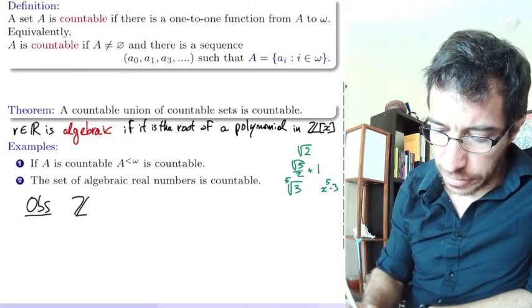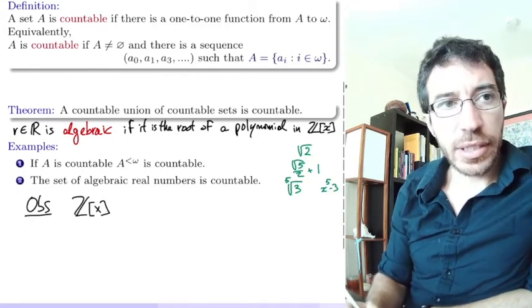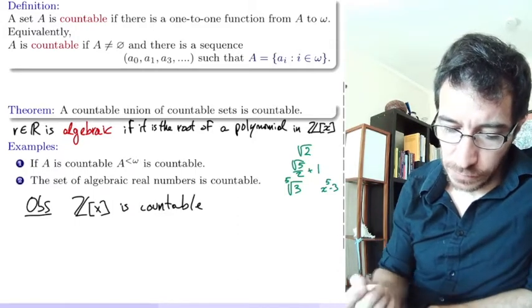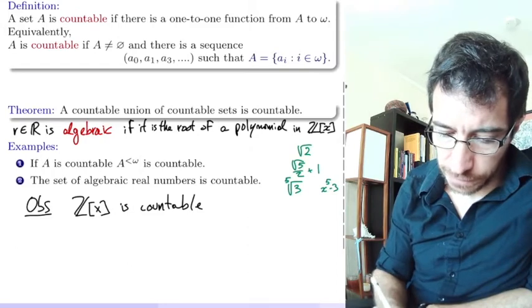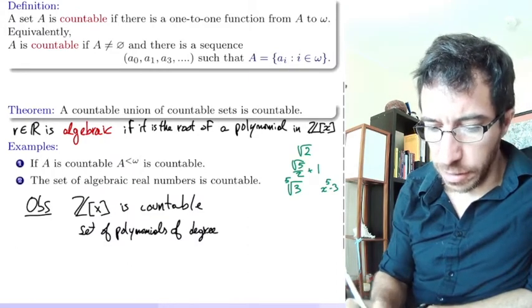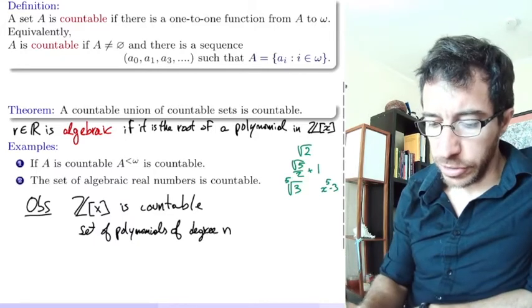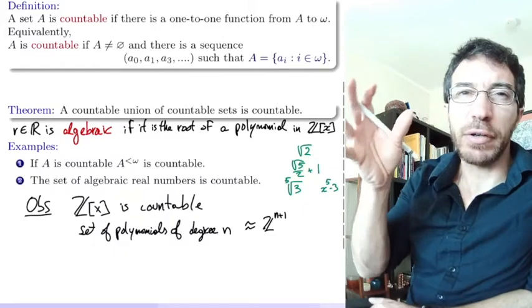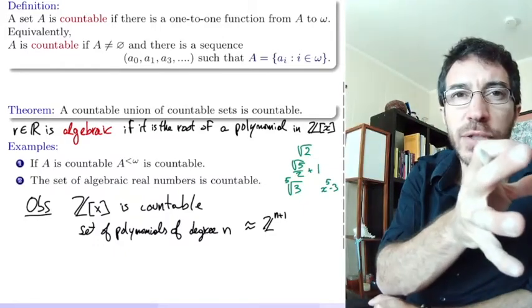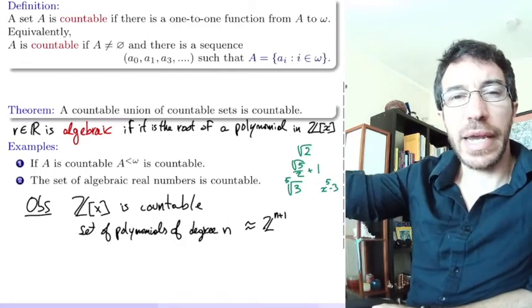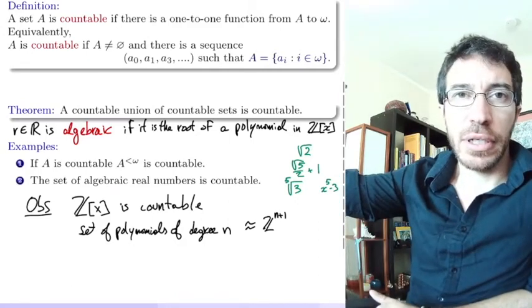The set of polynomials with integer coefficients is countable, right? Why is that? Well, because the set of polynomials of degree n is equinumerous to Z to the n plus 1. Because you have the coefficient of x to the n, the coefficient of x to the n minus 1, the coefficient of x to the n minus 2, all the way to the coefficient of x, and the free coefficient, the independent term.